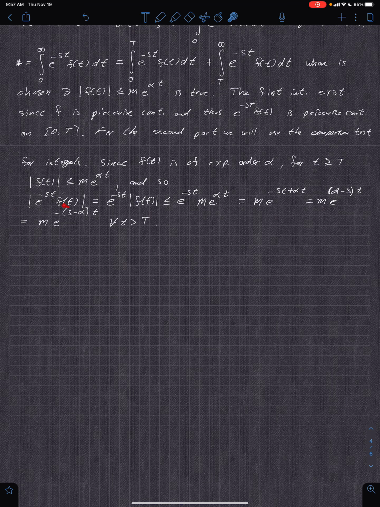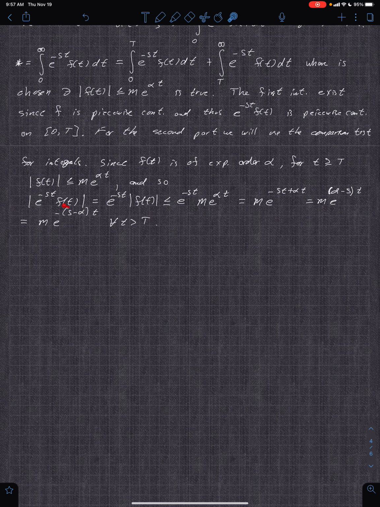Okay, so we have the integral from T to infinity of m e to the negative s minus alpha t dt. So we're integrating essentially the right-hand side. If we integrate both sides, then that's essentially what you're able to show, and that it exists. So if the right-hand side exists, then the integral that we're after exists. So that's equal to, we can factor out the m. Now you just go through this simplification a bit, and then you get e to the negative s minus alpha t dt.